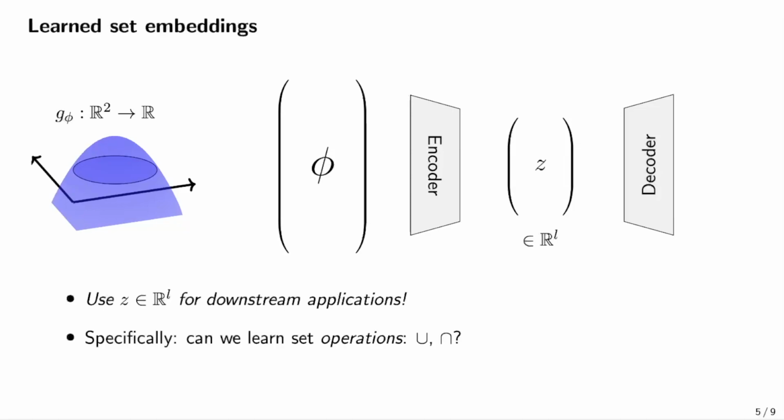However, all these applications are likely to leverage basic set operations, such as union and intersection. So we would like to have a consistent way of learning these operations in the latent space. Informally, what I mean is if we have sets A and B in the original set space, we want the union of these two sets in the set space to be approximately equal to taking the sets, compressing them into the latent space, taking a learned union operator there, and then decoding.